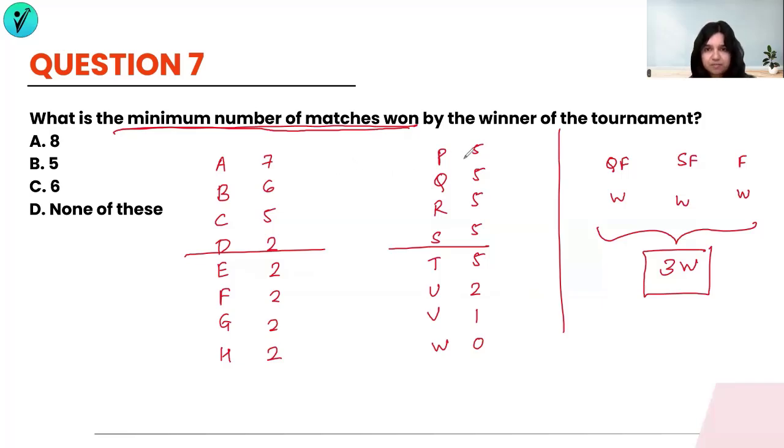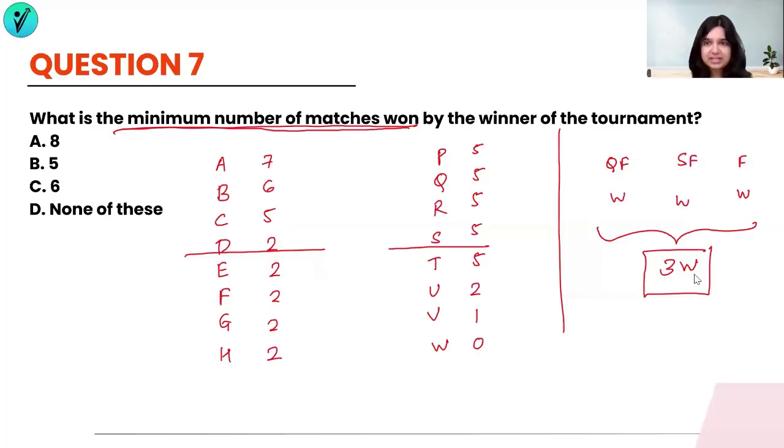If I score a 5 plus the 3, that gives me 8, but that's a high number of wins. What about if I take a 2? If I take D, D has won 2 matches in the first stage, and then D has won all these 3, so total of 5, and then gone ahead and won the tournament. D could have won the tournament, right? But then at 5, you can't say for sure that you will be a winner of the tournament. Again, because there is someone at 5 who's got eliminated also altogether.